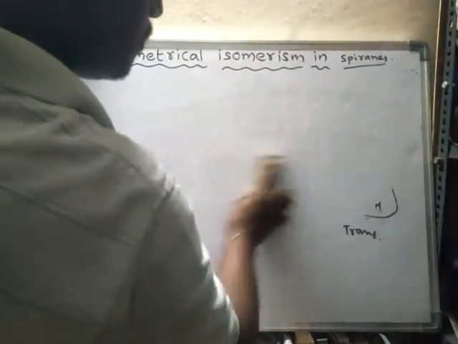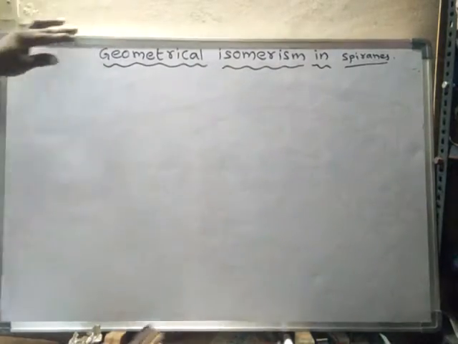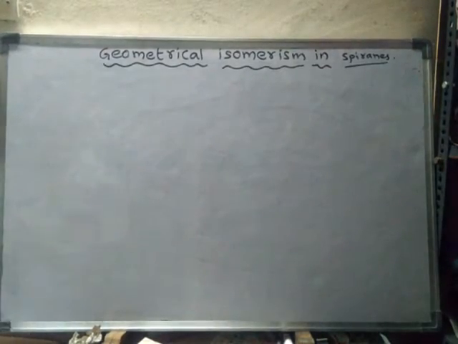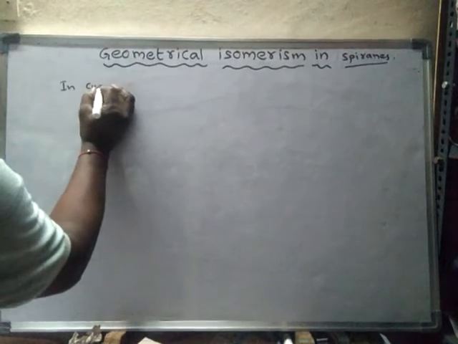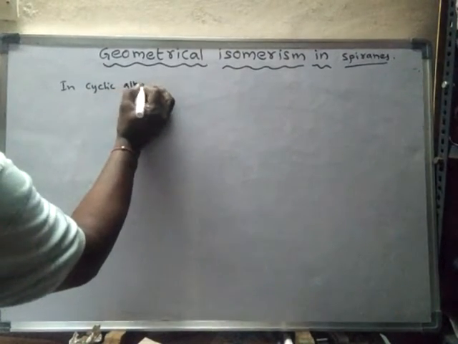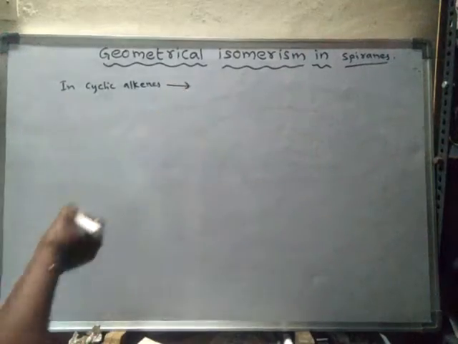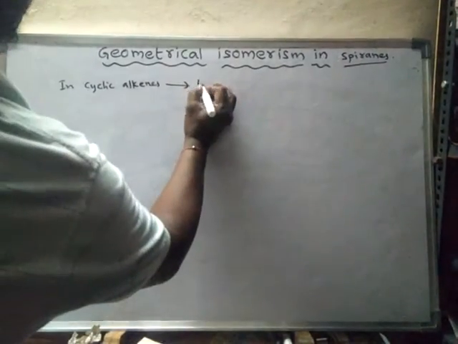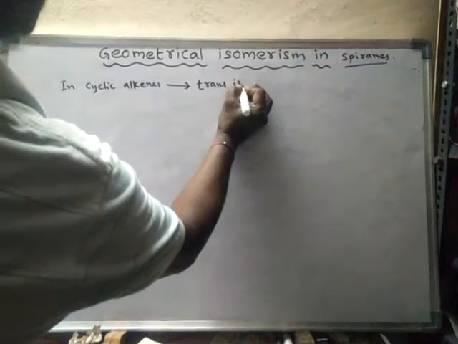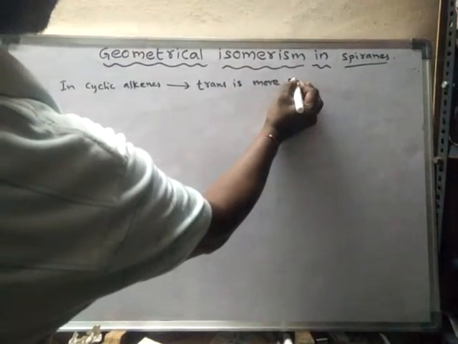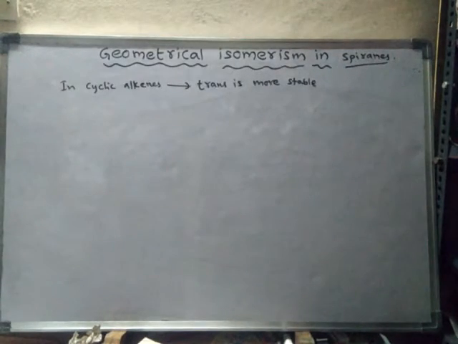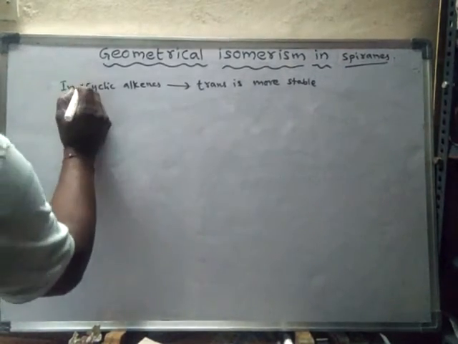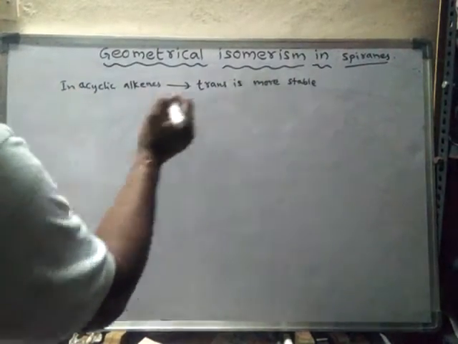Now, one thing we have to learn. What is that? In acyclic alkenes, trans is more stable.